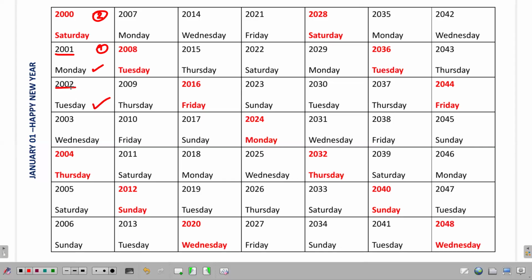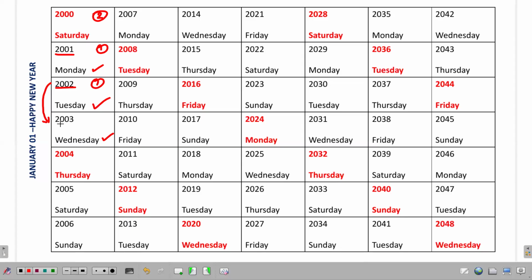Similarly, 2002 being a non-leap year, 365 days are there. It is associated with 1 odd day. So when you travel from 2002 to 2003, January 1, you have to consider Tuesday plus 1. So January 1 of 2003, it happens on a Wednesday.